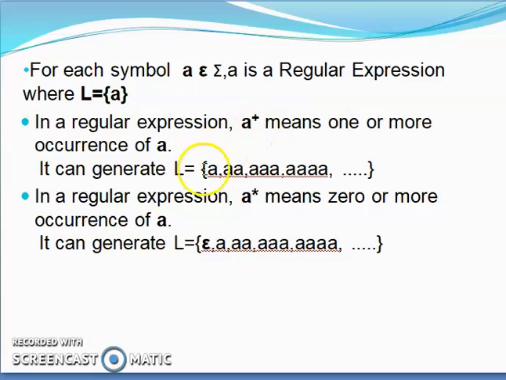Positive closure means a minimum length of one: at least A, or double A, triple A, 4 times A, and so on. So positive closure excludes the empty string, and the Kleene closure includes the empty as well. Writing A dot A star is as good as writing A plus.